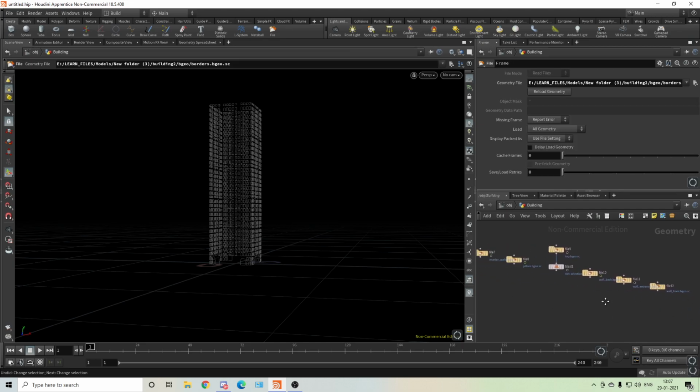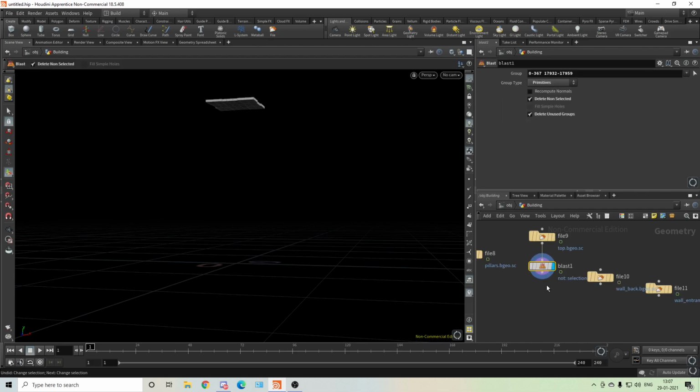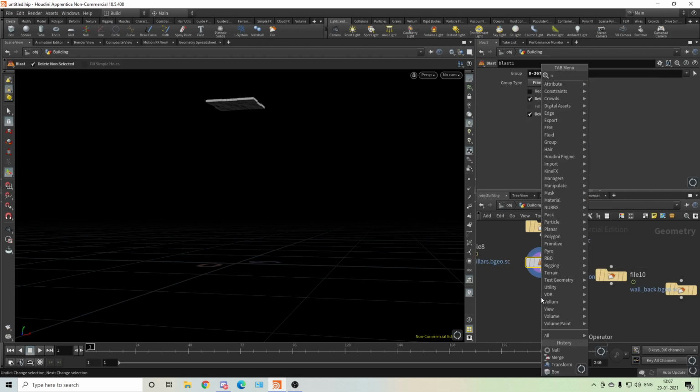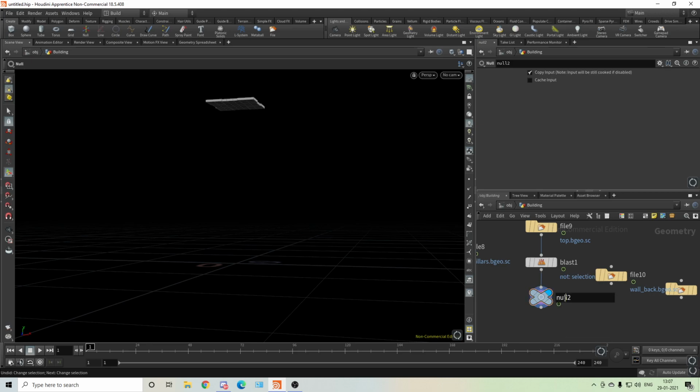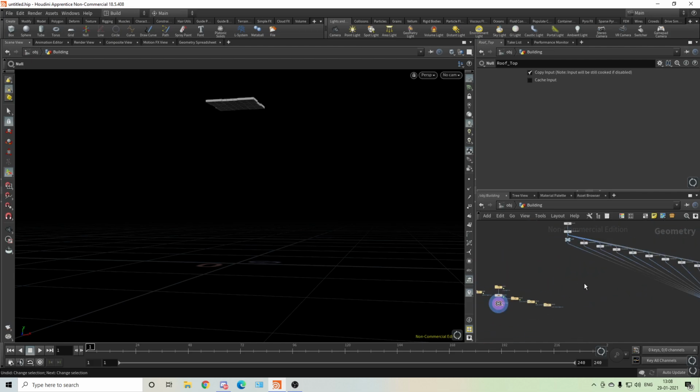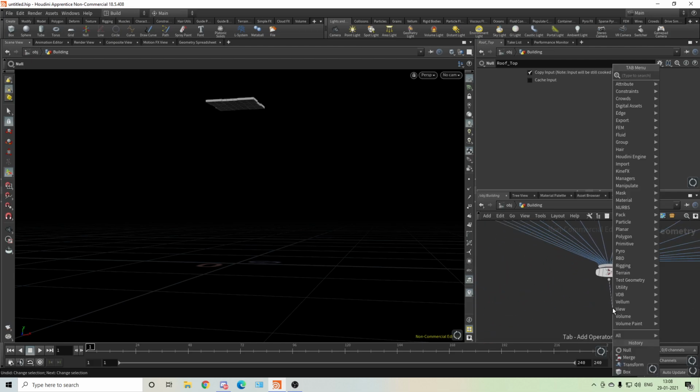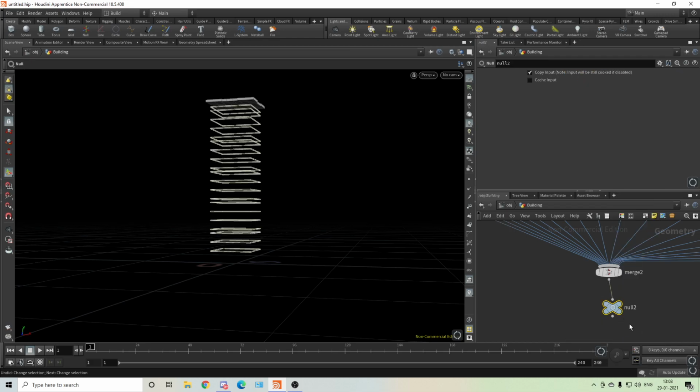We can directly get that. Okay, for this one, maybe I have to. This is a rooftop. I'll name it rooftop. Cool. Okay, so we have gathered everything, and this one is ground floors. Cool.